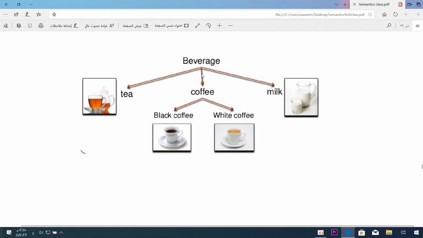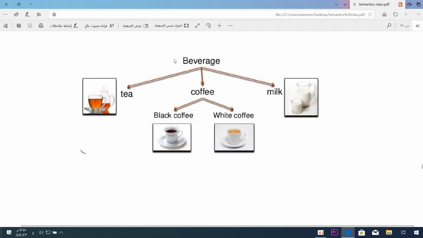We have black coffee and white coffee, two kinds or types of coffee, so they are included in the word coffee. I want to have some coffee. What kind of coffee do you want? Coffee mixed with milk? I would say white coffee, black coffee, strong coffee, coffee free of sugar, and so on. Here you can have another classification: cold drinks, hot drinks, soft drinks. That is not that difficult.